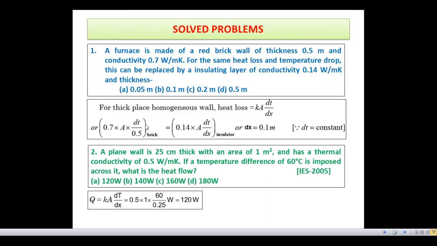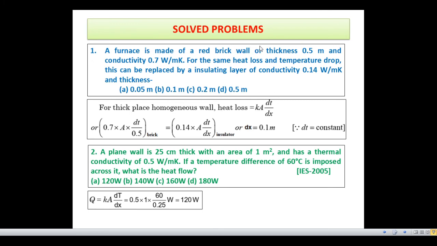Now the first solved problem. A furnace is made of a red brick wall of thickness 0.5 meter and conductivity 0.7 watt per meter Kelvin. For the same heat loss and temperature drop, this can be replaced by an insulating layer of conductivity 0.14 watt per meter Kelvin and thickness: option A, B, C or D.